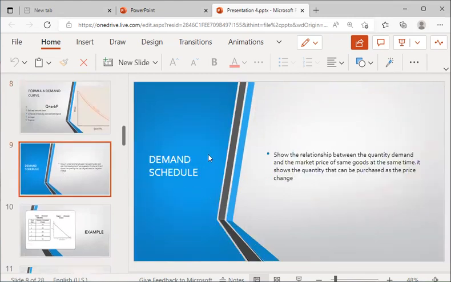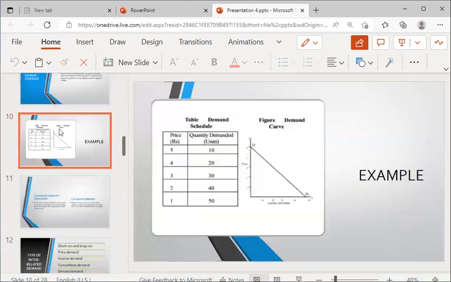Demand schedule. What is the meaning of demand schedule? A demand schedule shows the relationship between the quantity demanded and the price of the same goods at the same time. It shows the quantity that can be purchased as the price changes. So let's look at an example of a demand curve. As you can see on the screen, when the price was 5, the quantity demanded is 10. The higher the price, the lower the quantity demanded. The lower the price, the higher the quantity demanded.